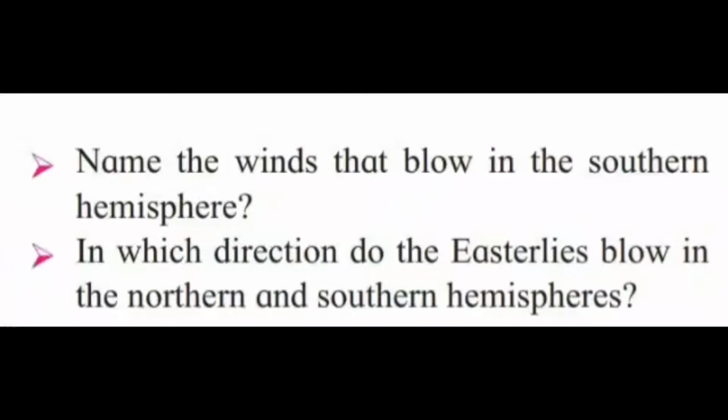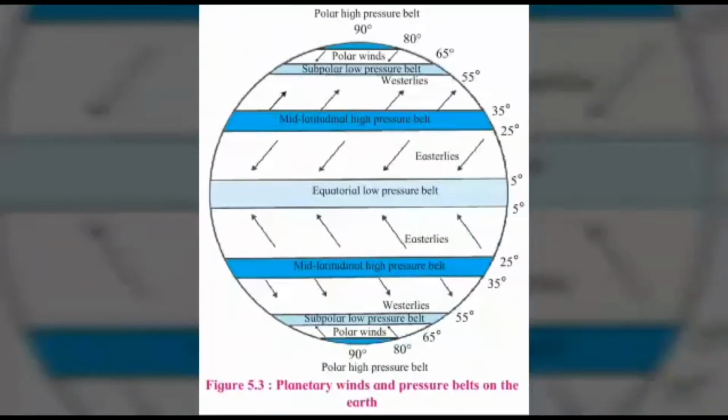Name the winds that blow in the southern hemisphere. Here, the answer is polar winds, westerlies and easterlies are the winds that blow in the southern hemisphere. In which direction do the easterlies blow in the northern and southern hemisphere? In the northern hemisphere, the easterlies blow from northeast direction to the southwest direction. In the southern hemisphere, the easterlies blow from southeast direction to the northwest direction.